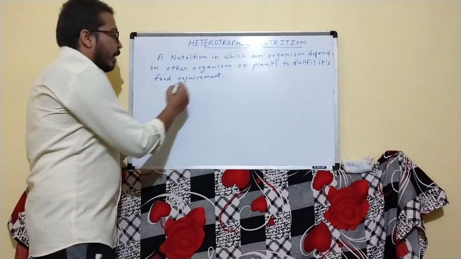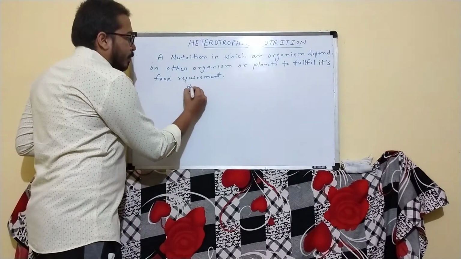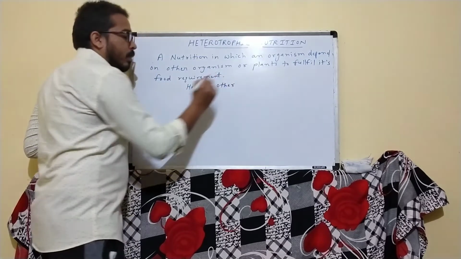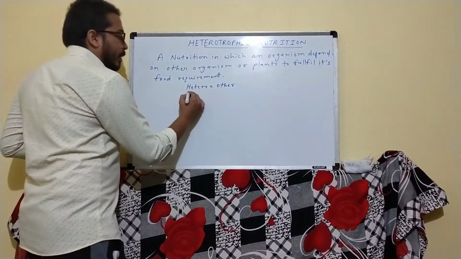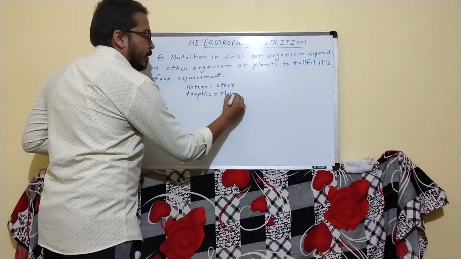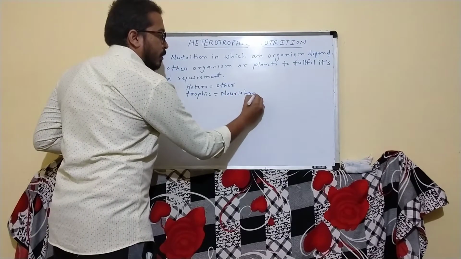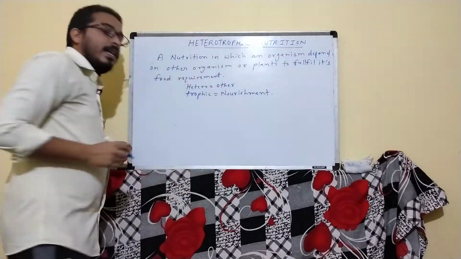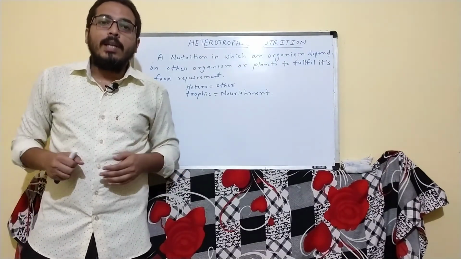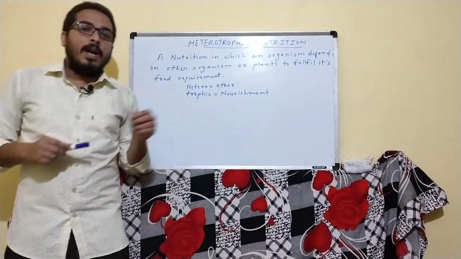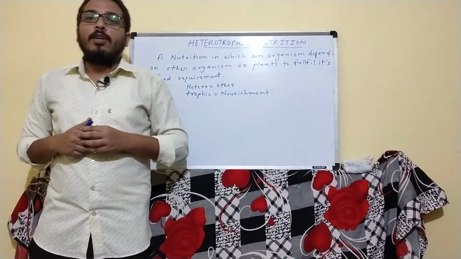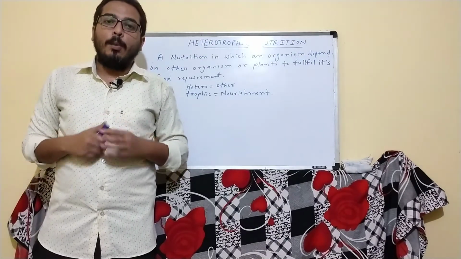Actually, hetero means other, and trophic means nourishment. So we can say that the particular nutrition or nourishment which is taken from other organisms is called what? Heterotrophic nutrition. Now the question will arise, this heterotrophic nutrition has been classified into how many types?